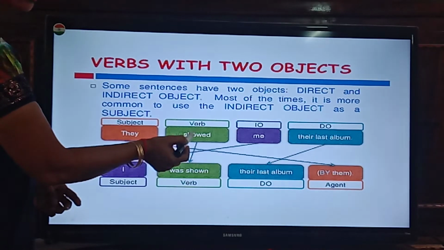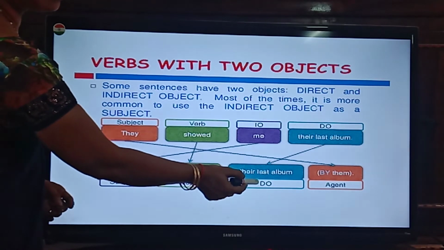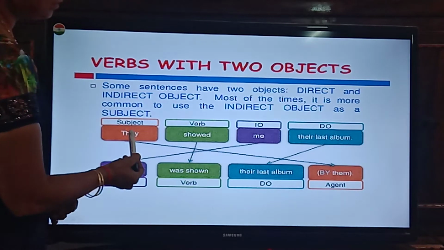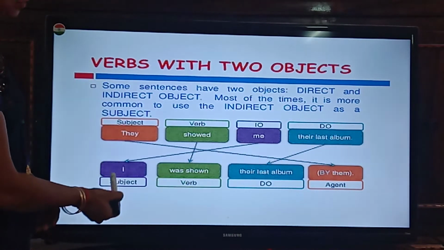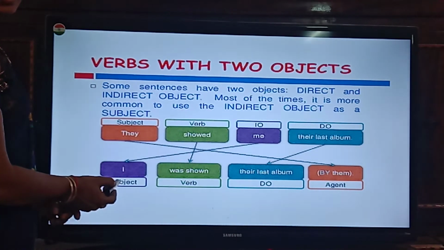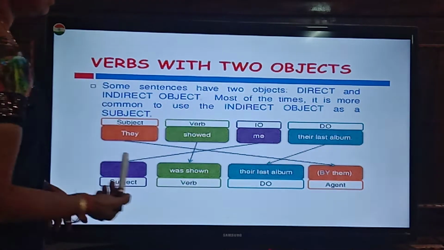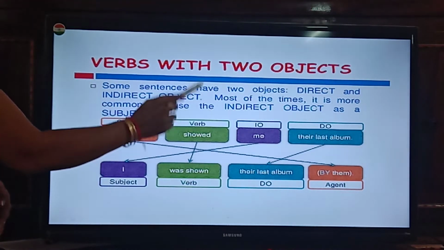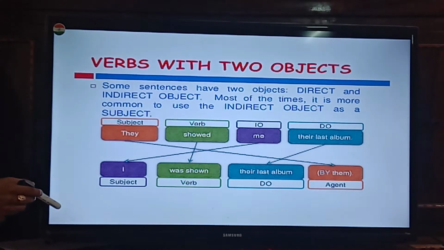So showed changed into was shown. And direct object, their last album, same color here. And by whom? They, by them, agent. Okay, so me became the subject as I. I was shown their last album by them. Did you understand? So when you have two objects, indirect object takes the place of subject.